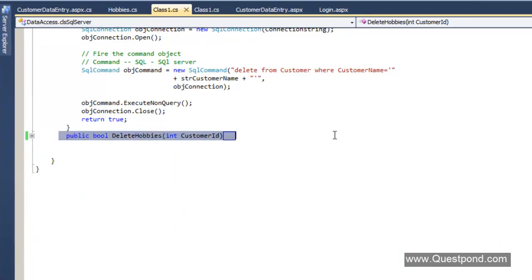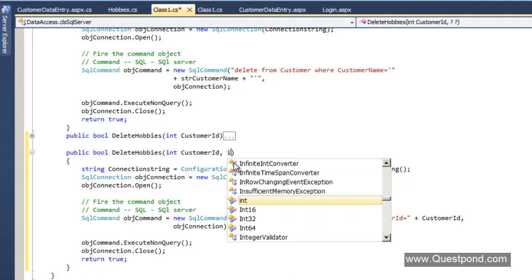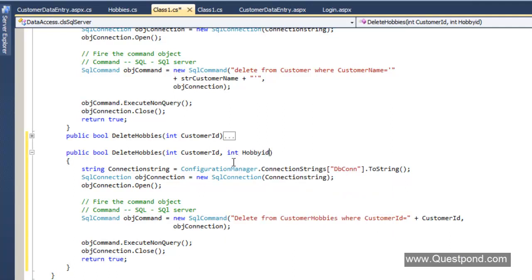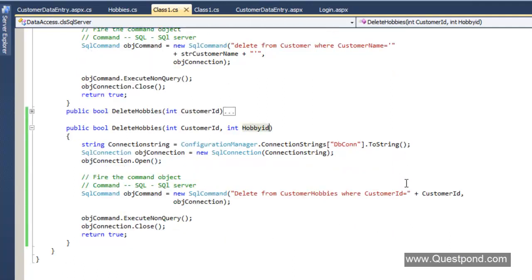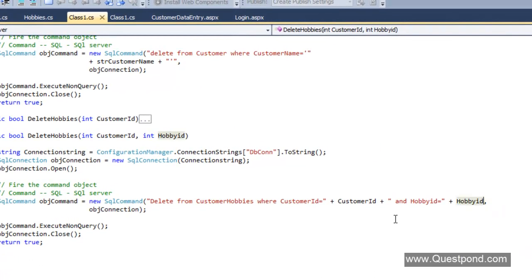So I'm going to create an overloaded method of this, which will take in the hobby ID. So we'll say here: delete from customer hobbies where customer ID is equal to whatever customer ID is passed, plus and hobby ID equal to whatever hobby ID is passed, right?